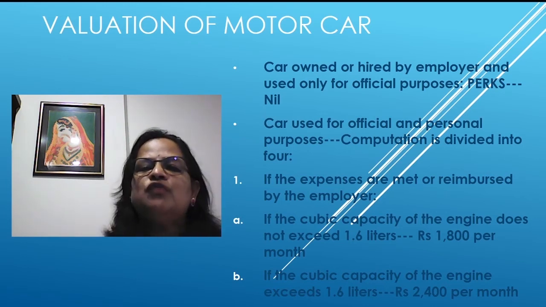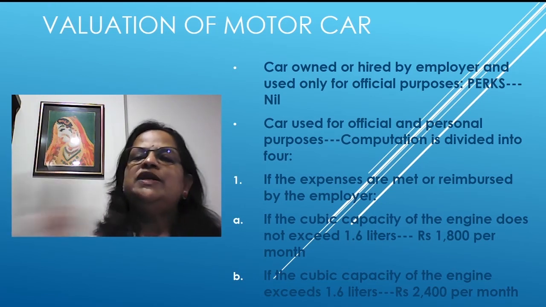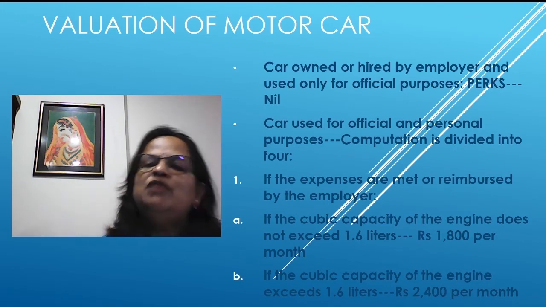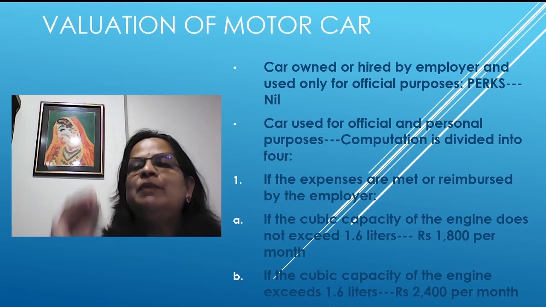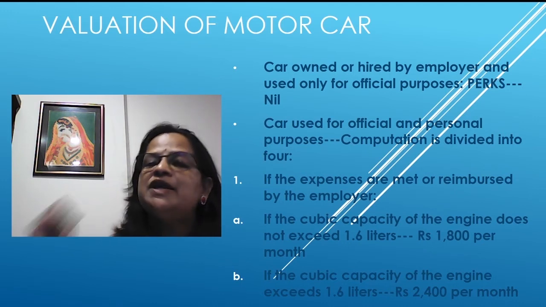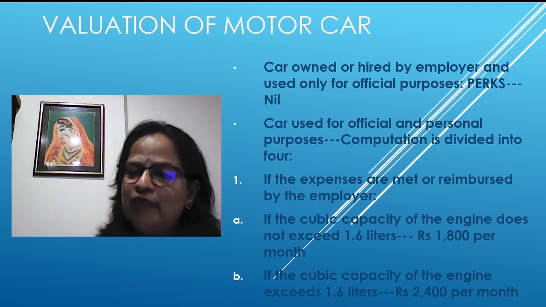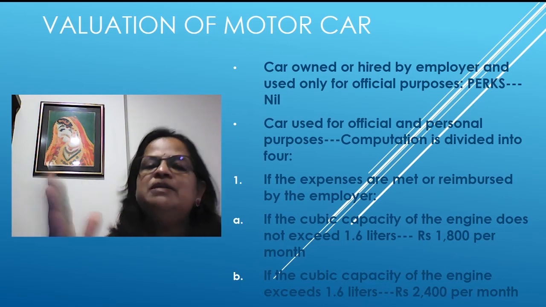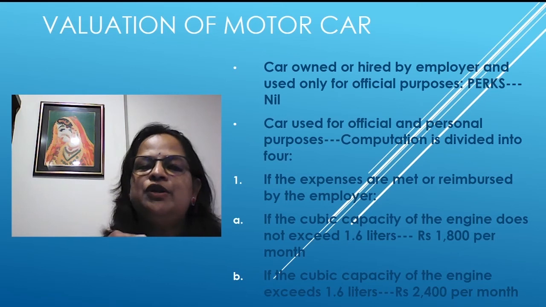Now, car used for official and personal purposes. If it's only official purpose, there is no perquisite, you're only doing your official duty. But when you are using that official car for personal purposes also, a perk will come. You're getting certain extra benefits. Your personal expenses, petrol or diesel expenses, you have to pay, and you have to pay for your personal driver. But if you're getting the benefit from the organization, it's a perk. So that is why the computation is divided into 4.